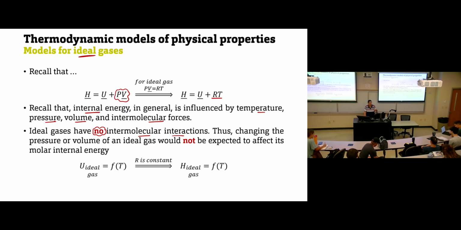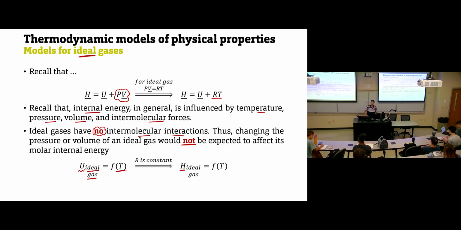So this means the pressure and volume effect for ideal gases is also neglected. So what is remaining? Temperature, right? So this means if you have ideal gas, the value of the internal energy or the value of the enthalpy for this ideal gas is a function of only temperature.